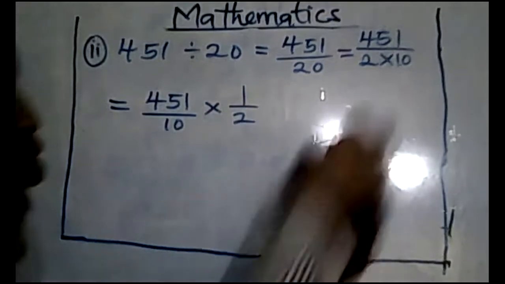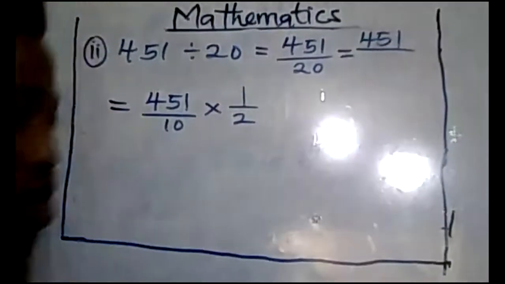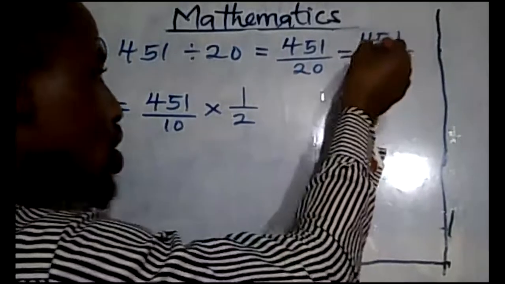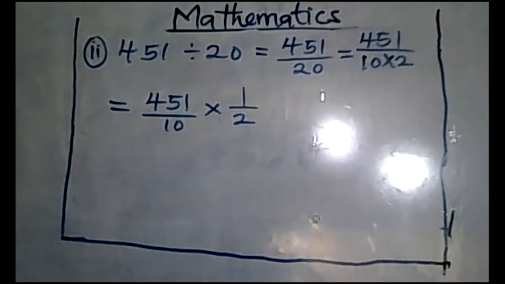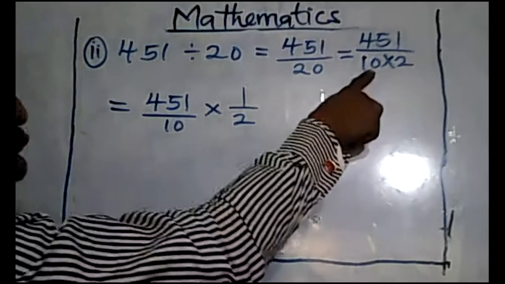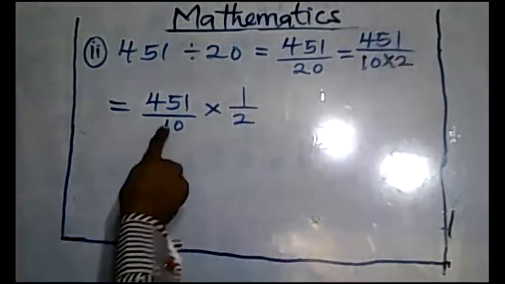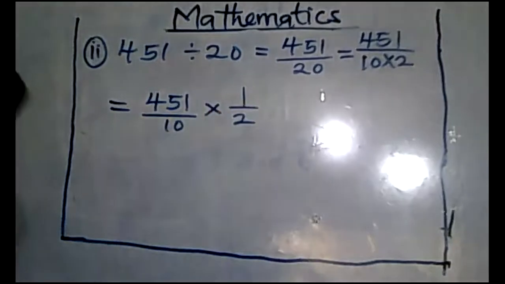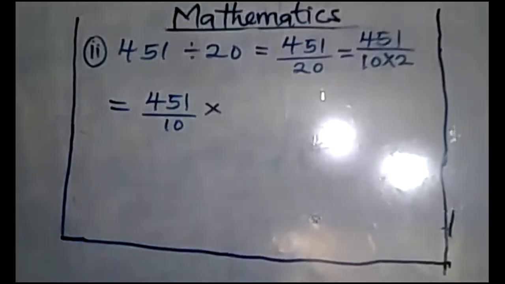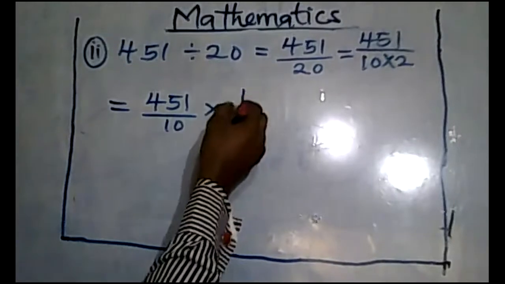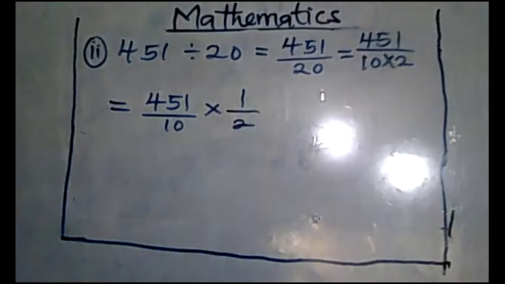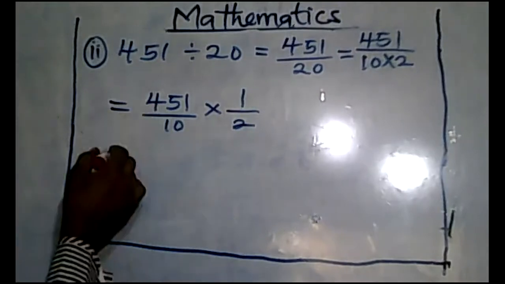So let's use the 10 first, 10 times 2, so you won't be confused. The 10 comes first before the 2. Now, if you also agree with me, let's do this one.